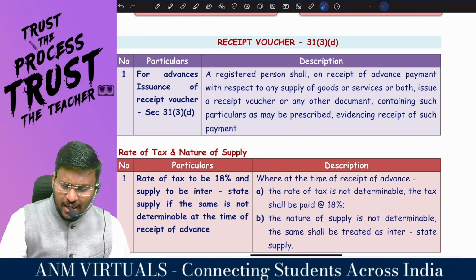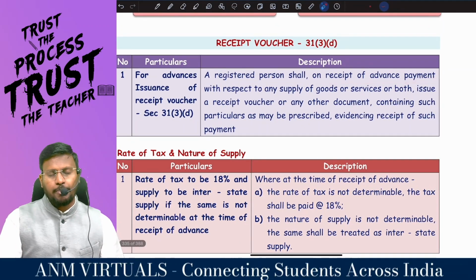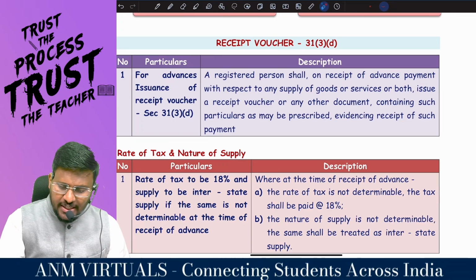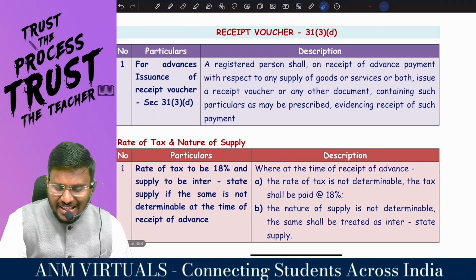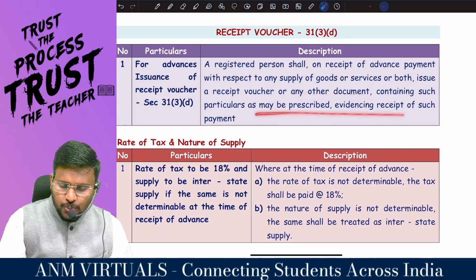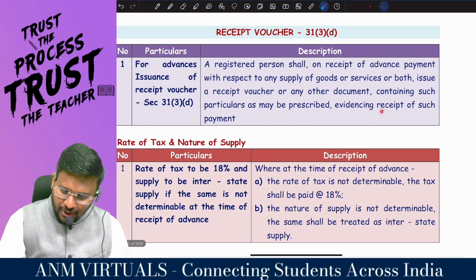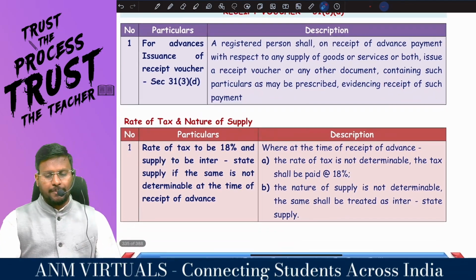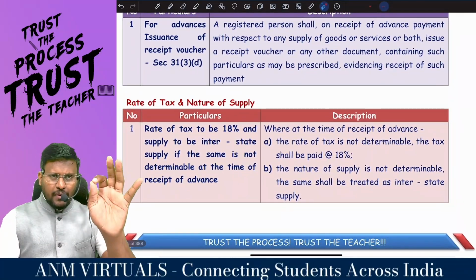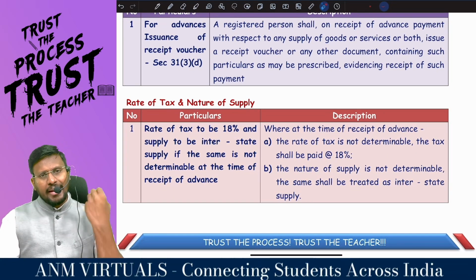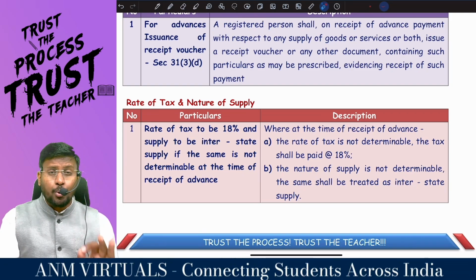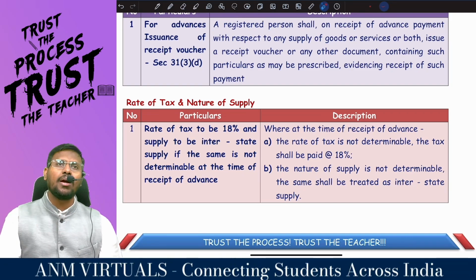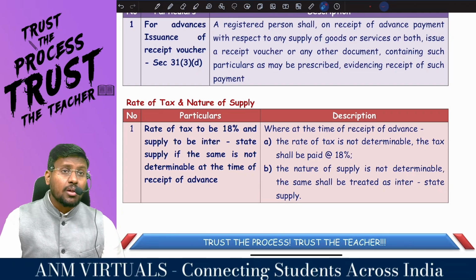A registered person shall, on receipt of advance payment with respect to any supply of goods or services or both, issue a receipt voucher or any other document containing such particulars as may be prescribed, evidencing the receipt of such payment. That means when you are giving an advance to me or any supplier of goods or services or both, my dear lovable students, they are supposed to issue a receipt voucher.